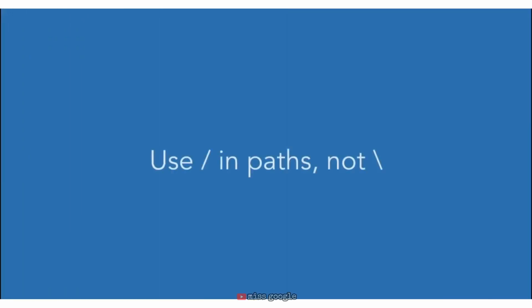Now, the last piece of info that I want to share with you is that when you're bringing in that path into your project for where we're going to save some images and different files, you're going to want to make sure that you are using the / instead of the \. The issue with the \ that you typically get with the Windows path is that it will cut the string short and make all sorts of issues. So if you use that /, Python is smart enough to convert that to your Windows system to still get to the correct place. Just make sure you use those /.